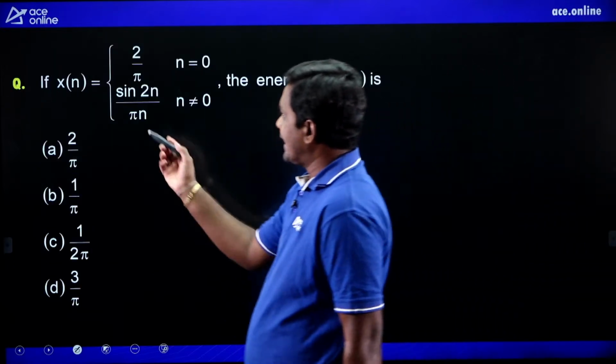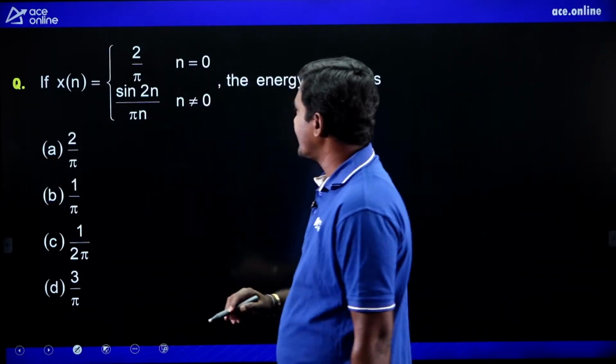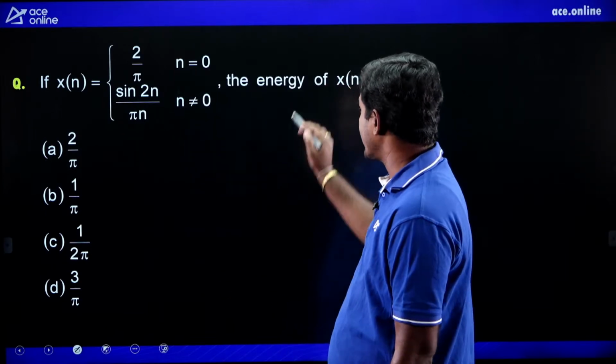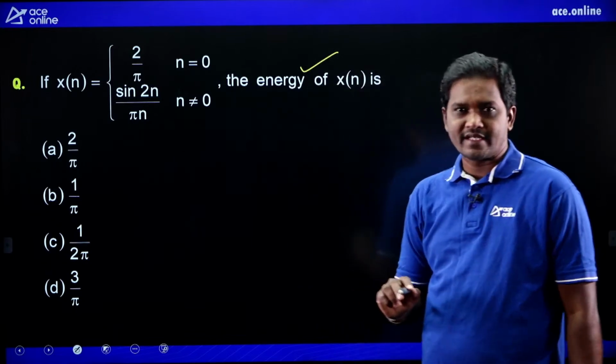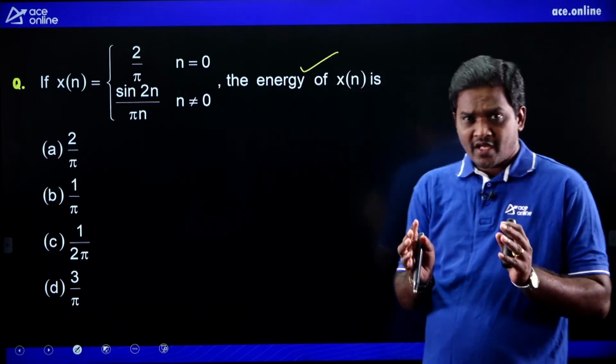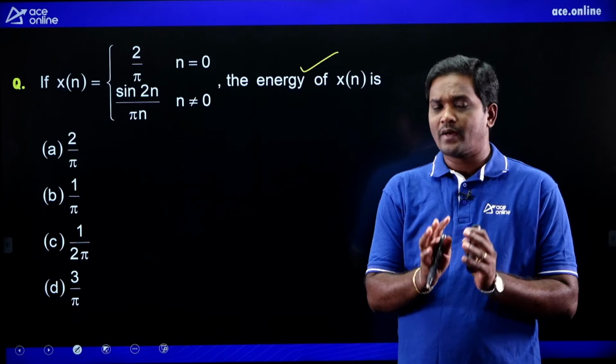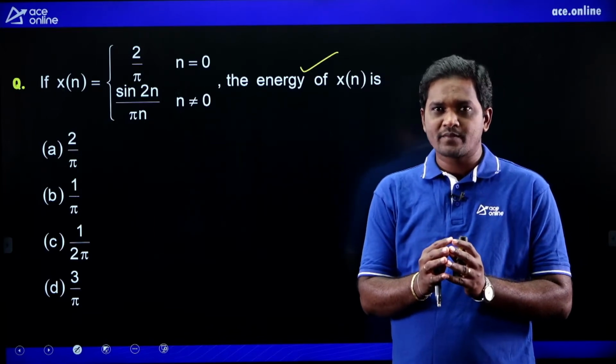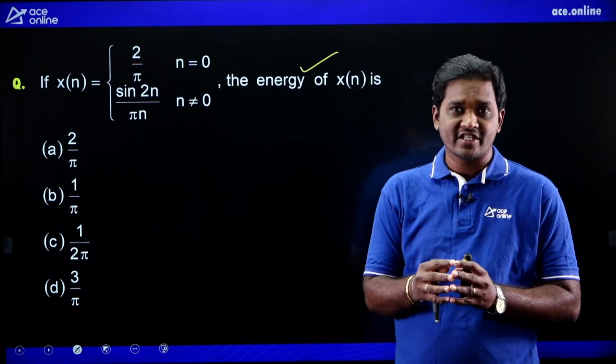C. X of n equals 2 by pi at n equals 0 and sin 2n by pi n at n not equal to 0. What is the energy of the sequence? If you solve this problem in the time domain, you will not get the answer. So for this type of problem, you have to solve it using Rayleigh's energy theorem.